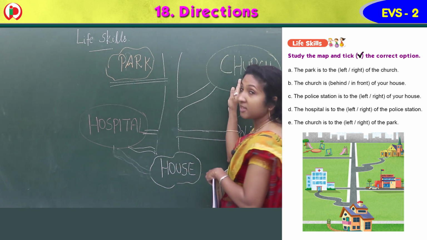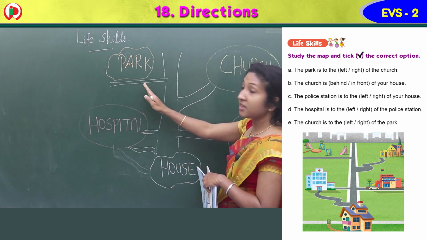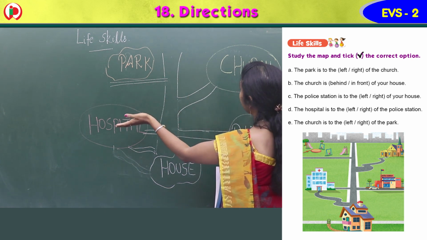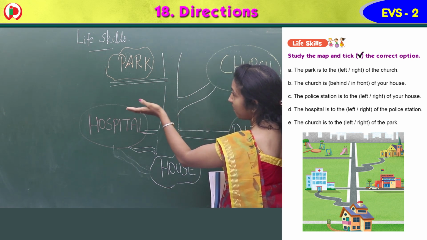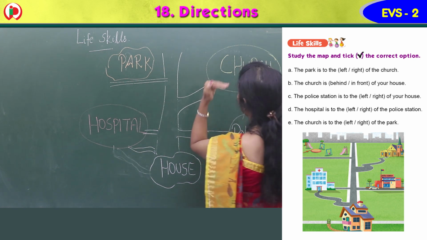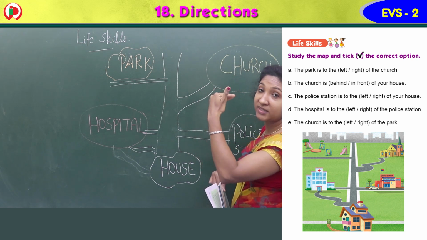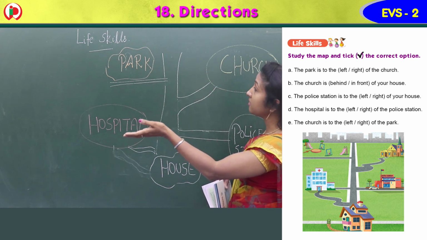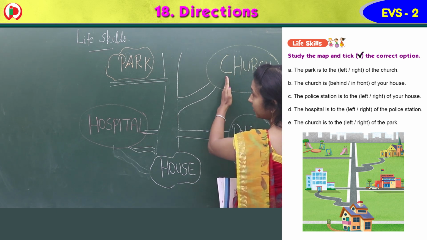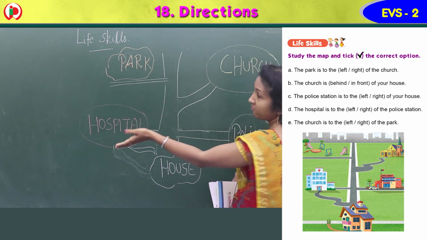So you are here in the church. So park is to which side of the church? Yes, park is to your left hand, right? So park is to the left side of the church because you are standing in front of the church and you are seeing the park. So if you are standing in front of the church, then the park comes to your left side.